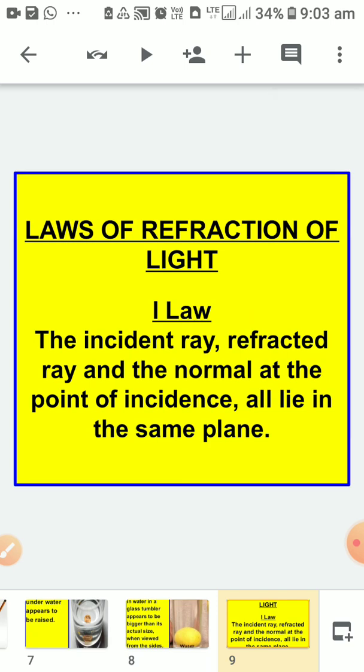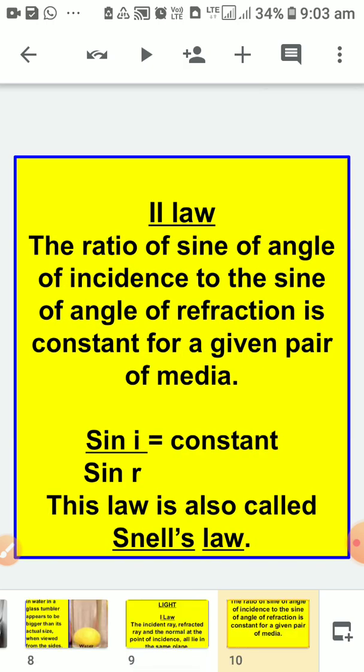Now children, we are having the next topic as laws of refraction of light. There are two laws of refraction of light. The first law is the incident ray, refracted ray and the normal at the point of incidence all lie in the same plane. Second law is the ratio of sine of angle of incidence to the sine of angle of refraction is constant for a given pair of media. Or we can say sin i upon sin r is equal to constant. This second law of refraction of light is also known as Snell's law.